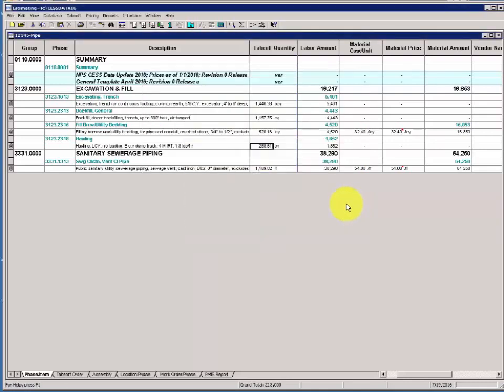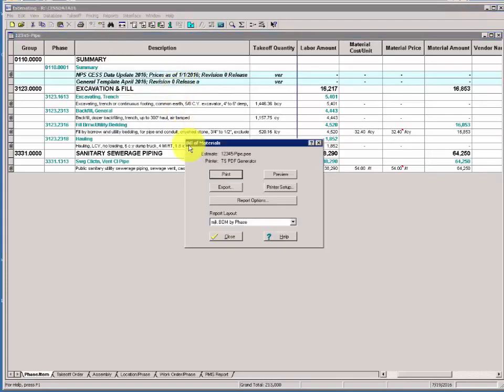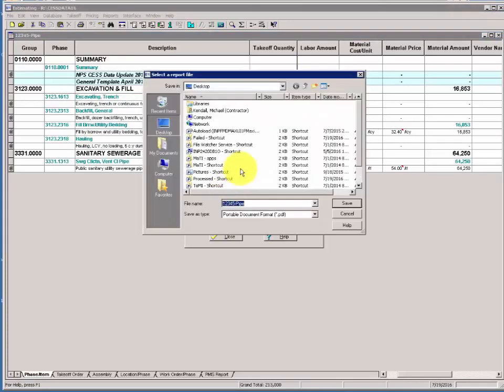Now, to get the report and to pull it down to your local environment, you go back to Reports, Bill of Material, Bill of Materials, click the Export button again to access the same location.